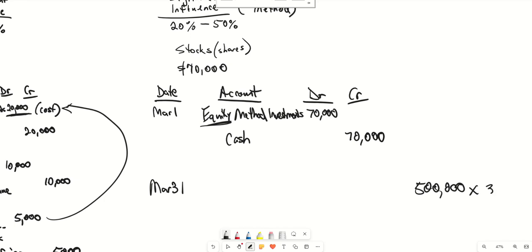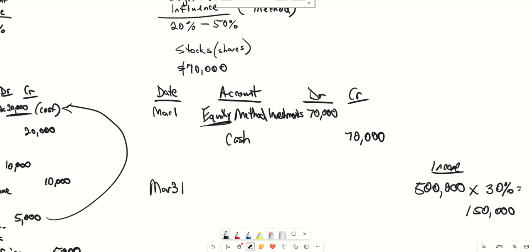So out of that $500,000, 30% is going to go to this investor, since they own 30% of the business. So 30% of $500,000 should be $150,000, but let me just check my math real quick. So 500,000 times 0.30, yep, $150,000. Okay.